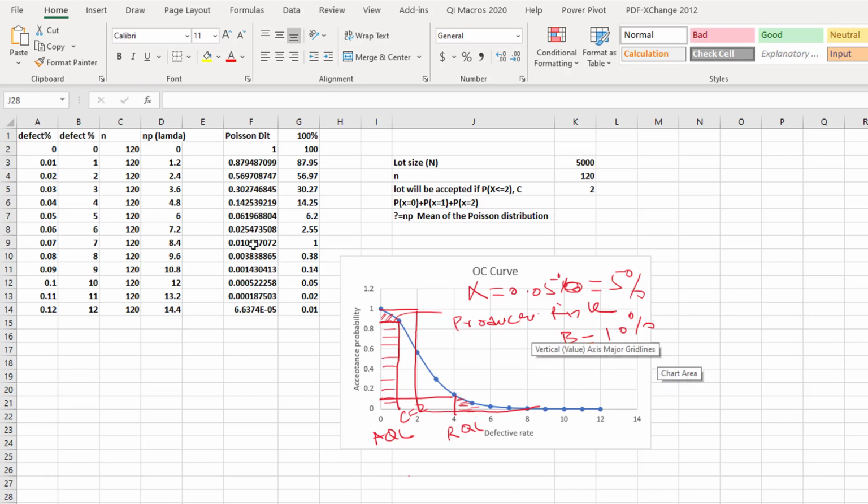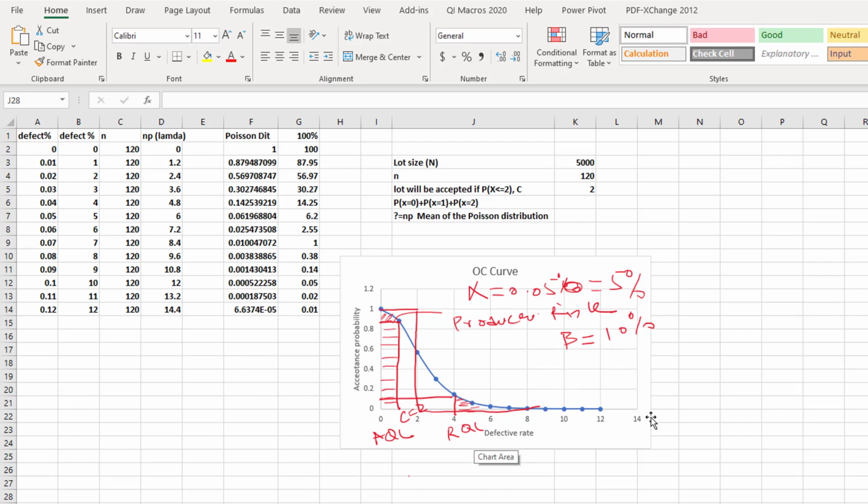For the producer risk, for example, in this lot of 5000 mobile phones, we just took 120 as a sample. We will reject the lot if there are more than 2 defective. So the producer risk is, if the producer is producing good quality items and there are only 2 defective products, and the inspector specifically picks those defective items, on the basis of those they will reject the good lot. This is called type 1 error. Type 2 error we denote with beta equal to 10%, and you can also change this value.